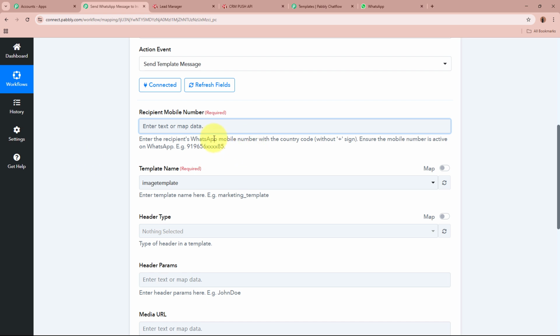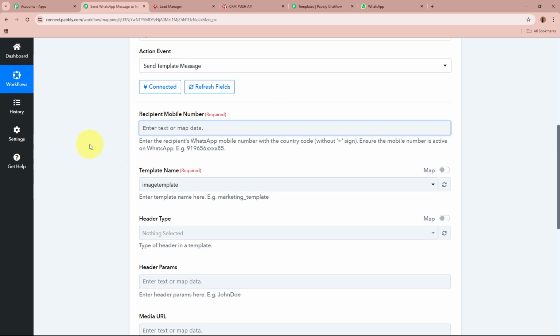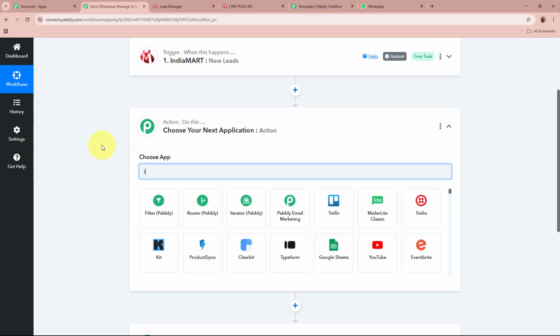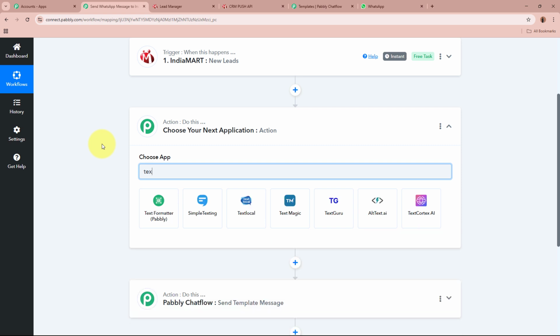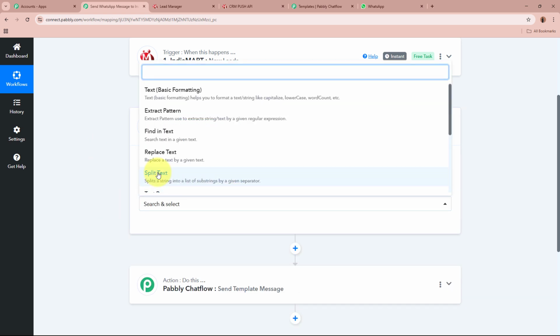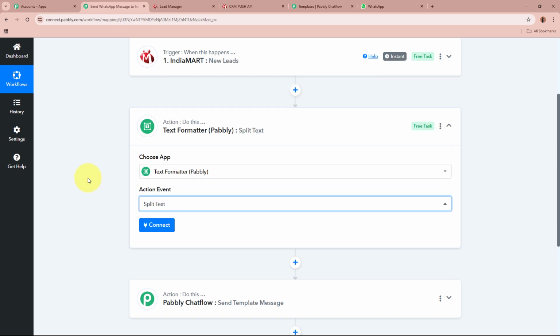But in the help text, it says you have to enter the WhatsApp number without the plus sign in front of the country code. Now, in order to remove the plus sign from the mobile number, I'm going to add another action step to this workflow. For the action application over here, I'm going to select Text Formatter by Pabbly. And for the action event, I'm going to select Split Text, as I'm going to split the plus sign from the mobile number that I've received in this step right here.